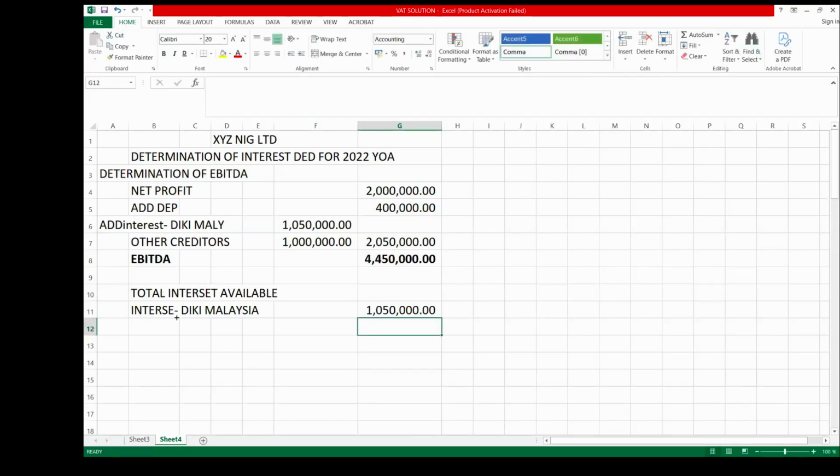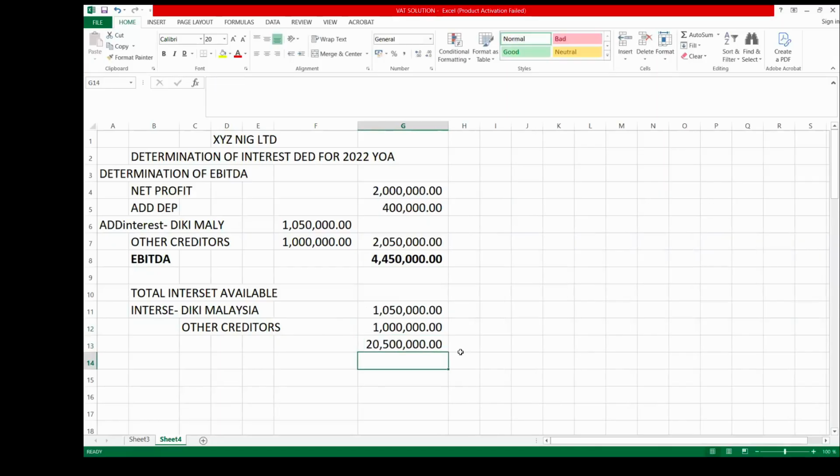Then we also have the other interest from other creditors, 1 million. So if we add this together, this will give us 2,050,000. These are the two interests this company has.